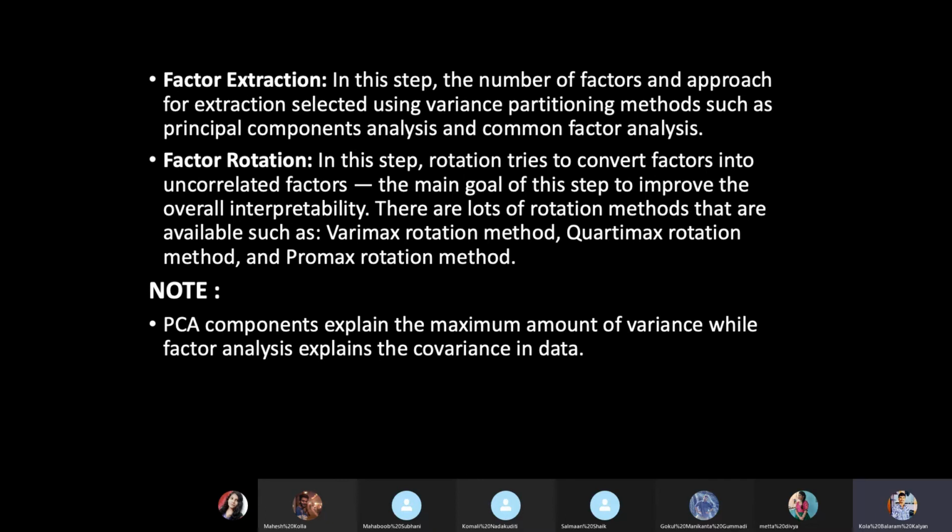As of now, you just need to know that factor analysis only explains the covariance in the data, which will remove the error variances. It simply excludes the error variance and includes the inline variance.